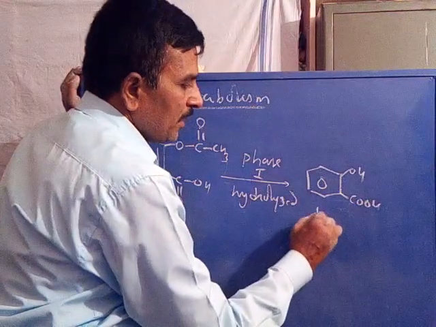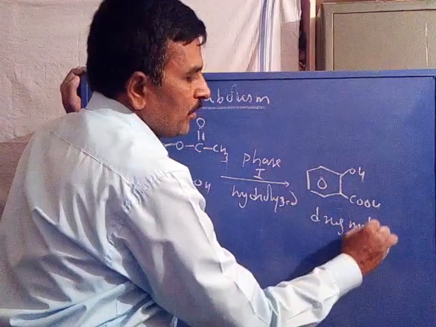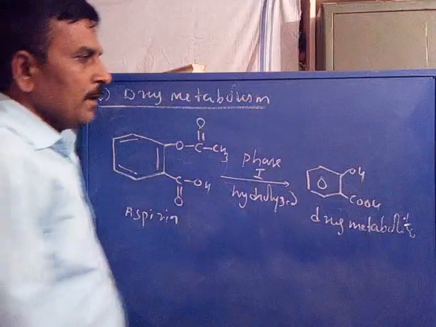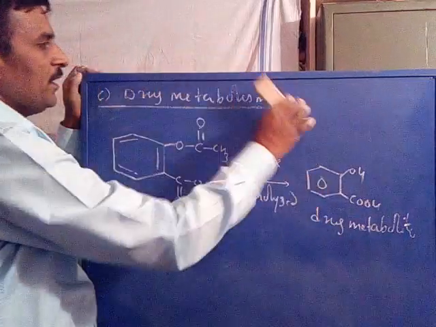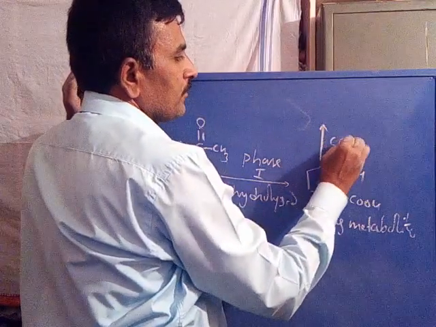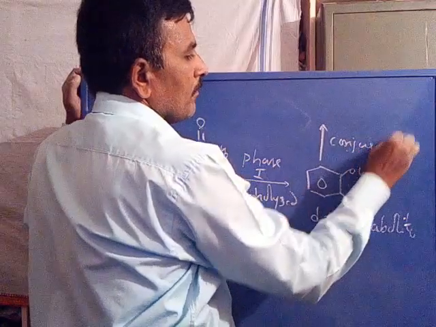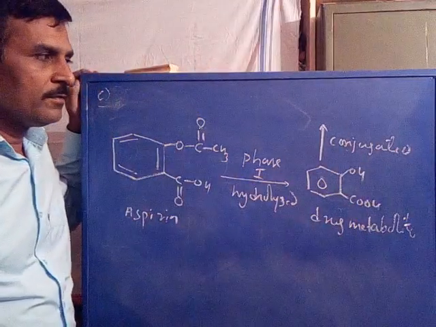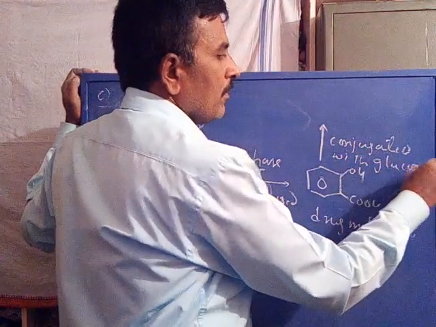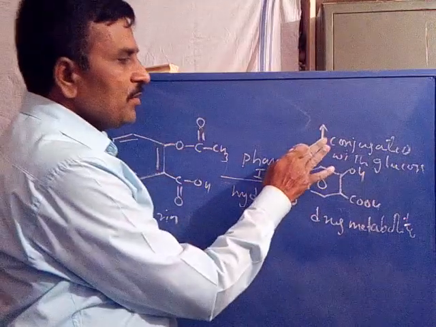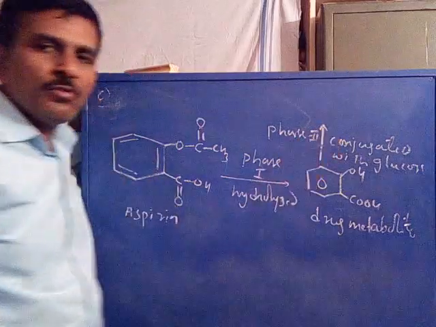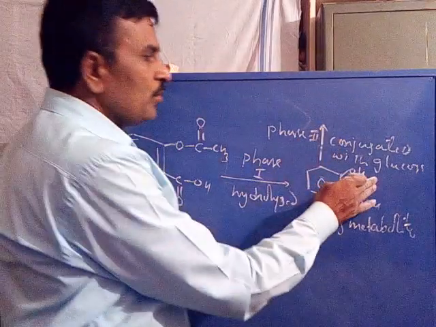Now this is called the drug metabolite. Now the drug metabolite is conjugated with glucose. This conjugation stage is called phase 2 drug metabolism, where it is conjugated with glucose to give